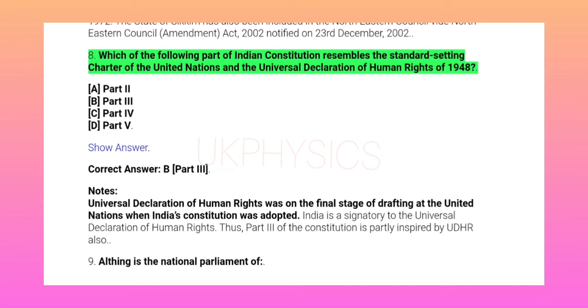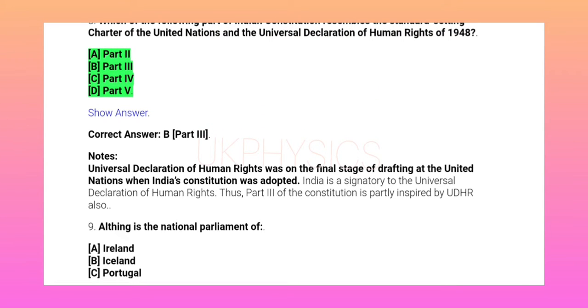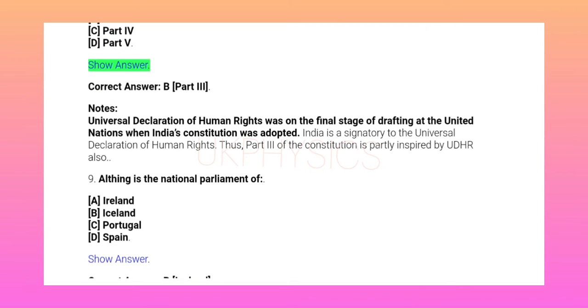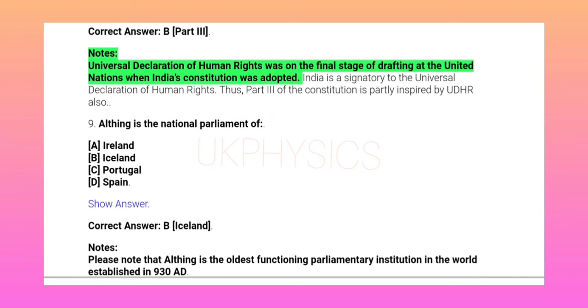8. Which of the following parts of the Indian Constitution resembles the standard-setting Charter of the United Nations and the Universal Declaration of Human Rights of 1948? A. Part 2, B. Part 3, C. Part 4, D. Part 5. Show answer. Correct answer, B. Part 3. Notes: Universal Declaration of Human Rights was in the final stage of drafting at the United Nations when India's constitution was adopted.